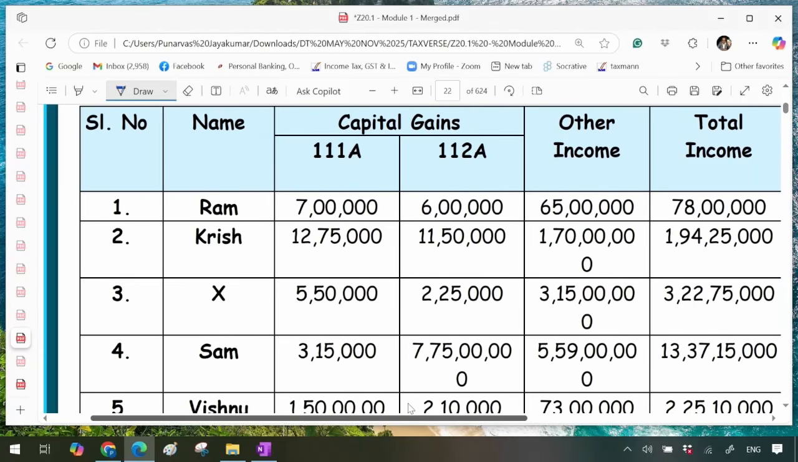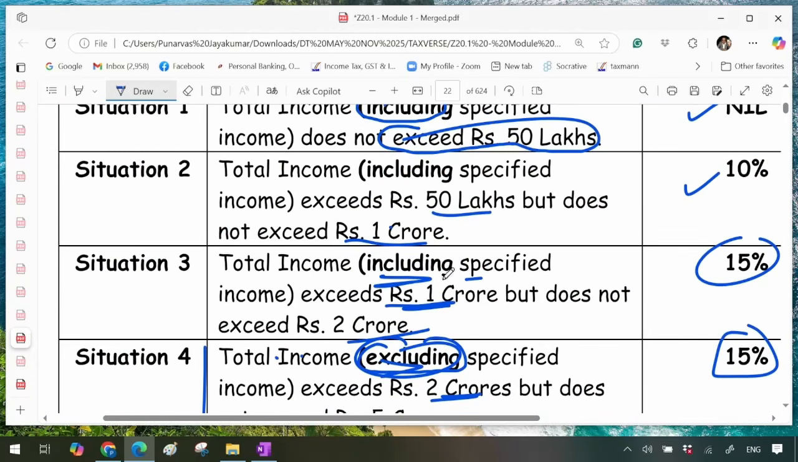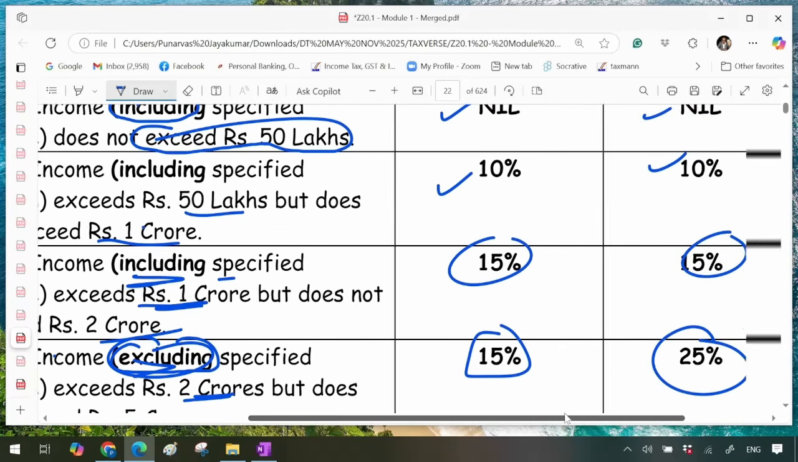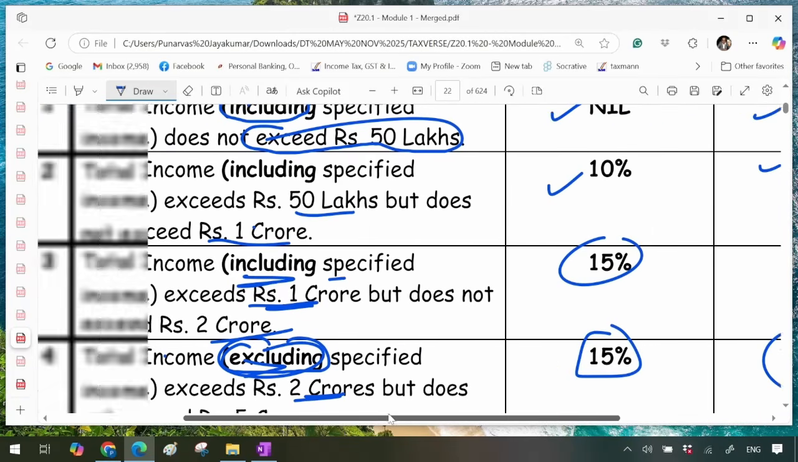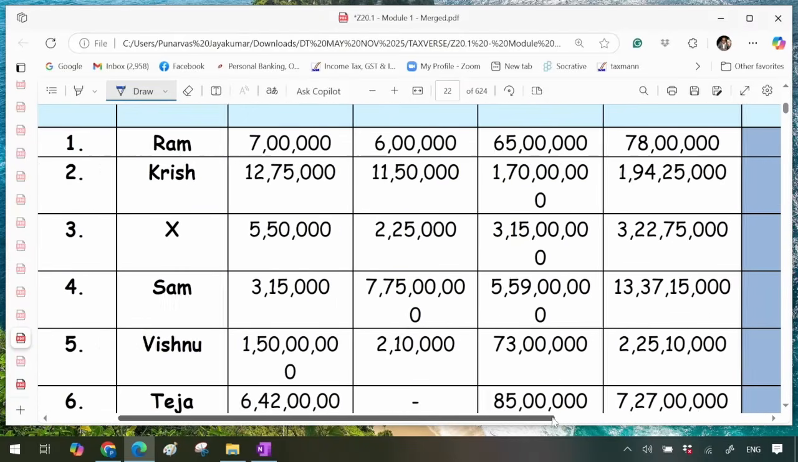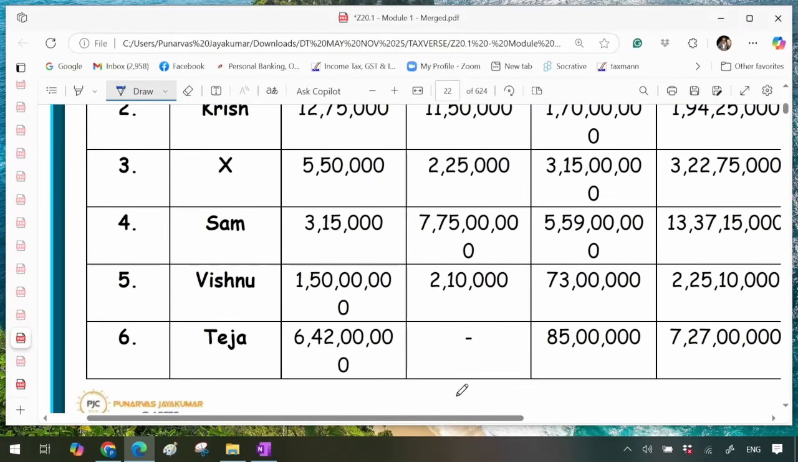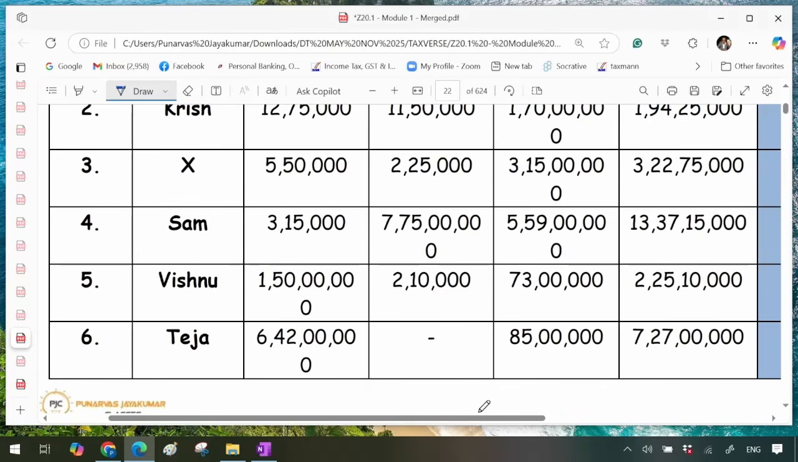Second also I will solve. Krish, all inclusive it is 1 crore 94 lakh 25,000. So all including, it doesn't exceed 2 crore. So for both the cases 15%, 15%. Are you with me? Did you understand this? Yes or no? All of you guys, thumbs up. Thumbs up or thumbs down, your wish. Understood or not?